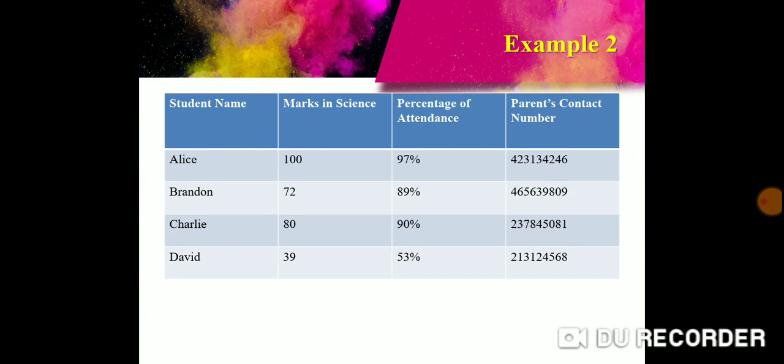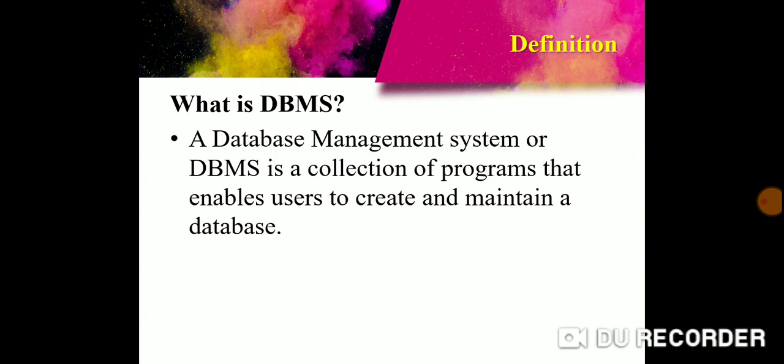Now let's look at the definition of DBMS. A database management system, or DBMS, is a collection of programs that enables users to create and maintain a database. Now this might sound very simple, just a collection of programs that enables users to create and maintain a database.